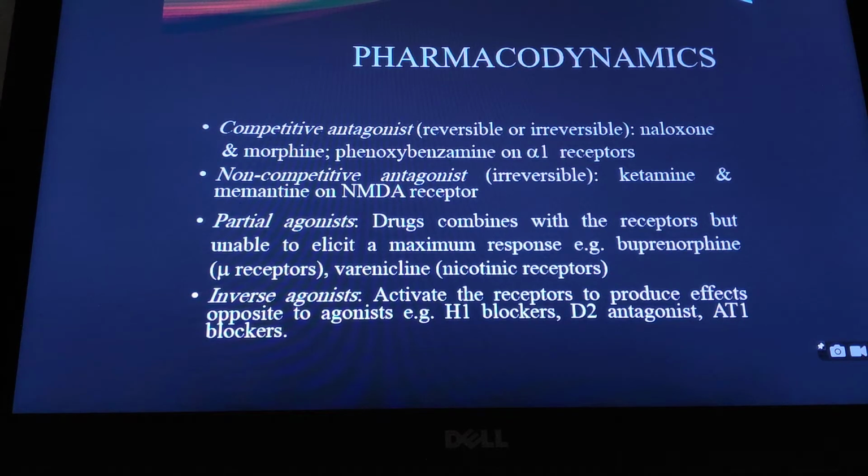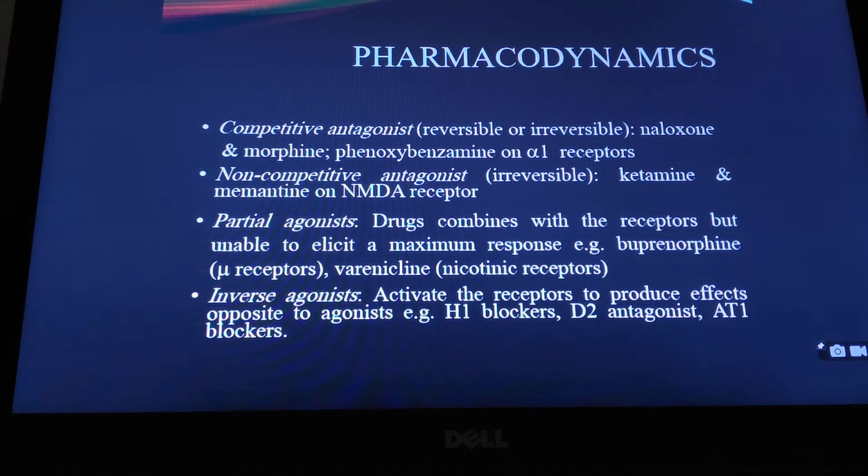Reversible antagonists have a weak binding with the receptor, whereas irreversible antagonists have a strong binding, like covalent binding with the receptors. Naloxone and morphine, just for an example: naloxone is an antagonist to the morphine receptor, or mu receptors, and this is a competitive antagonist which is reversible. Whereas phenoxybenzamine, which is an alpha-1 receptor antagonist, is an irreversible antagonist.